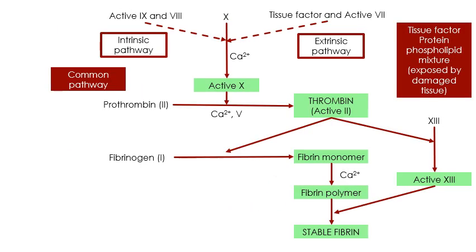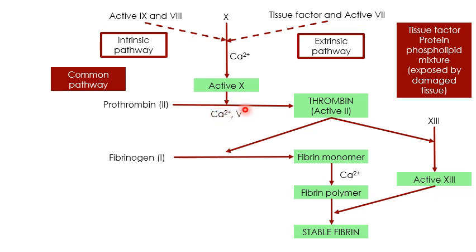Both the extrinsic and intrinsic pathway will come together to activate the common pathway. The common pathway starts with the activation of factor 10, or factor X, the Roman numeral for 10. Factor 10 gets activated into active factor 10. And again, calcium plays a very important role as a co-activator of factor 10. Active factor 10 will then activate prothrombin, which is known as factor 2, into active thrombin, and that's known as active factor 2.